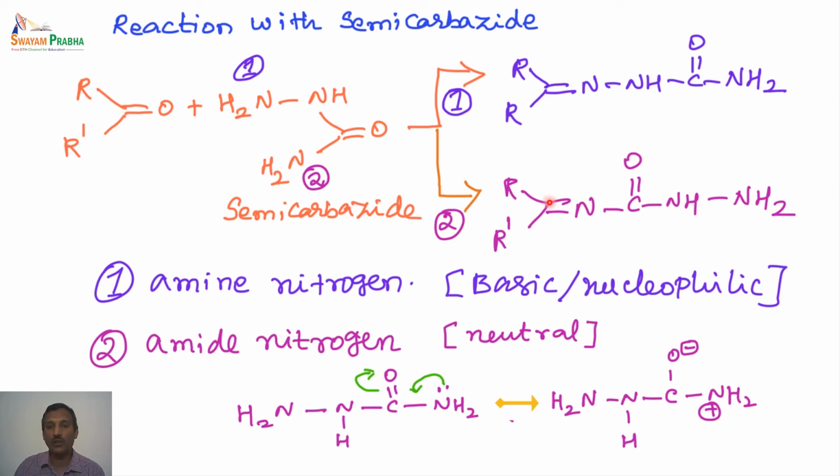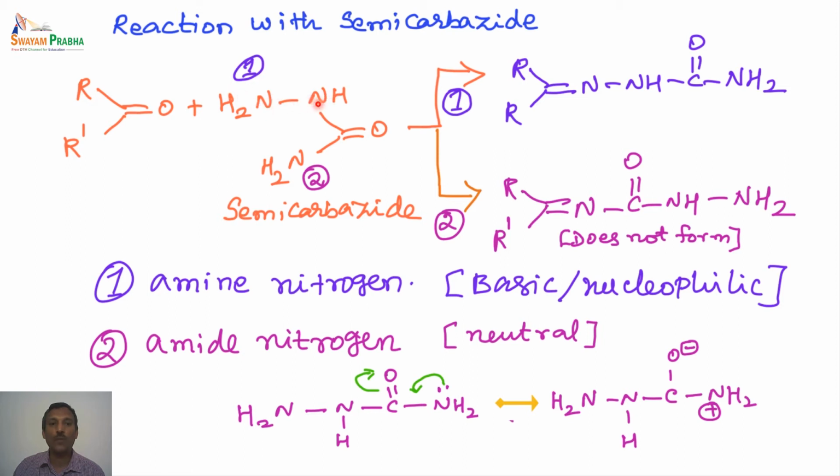So this product is not at all formed. If you simply look at this, this is NH2, this is NH2, that's what we generally look at. But unfortunately this NH2 is attached to another carbonyl unit which can form a resonance structure. So these are some of the clues you have to look at when you are going to solve the problems. So always remember, don't look at the functional group in isolation.